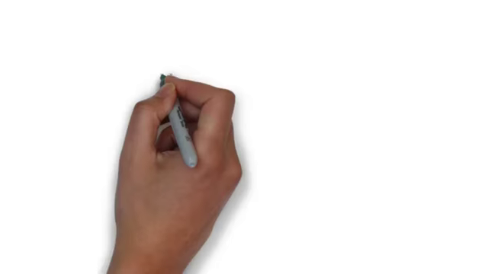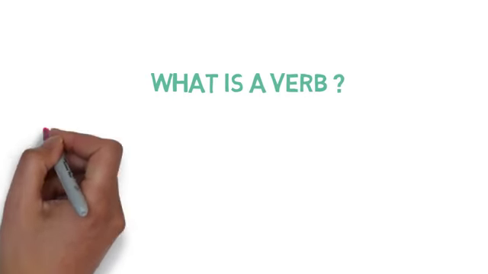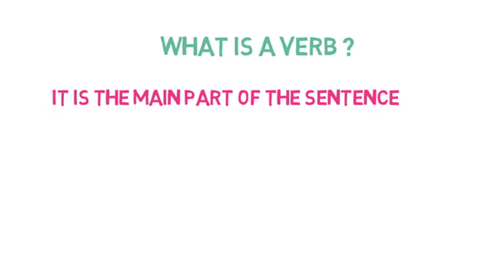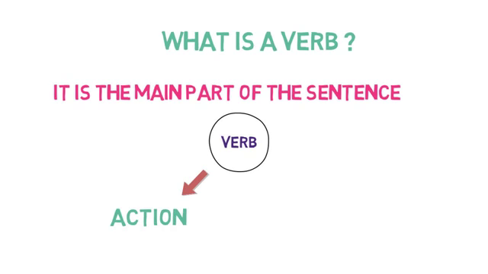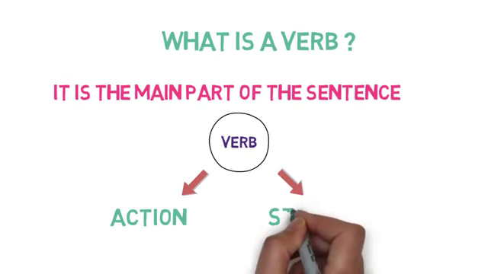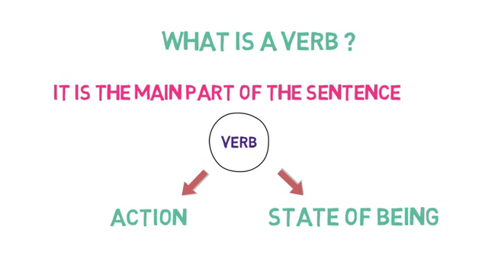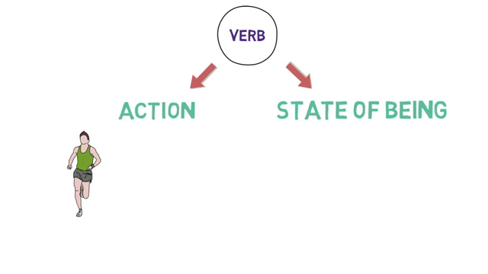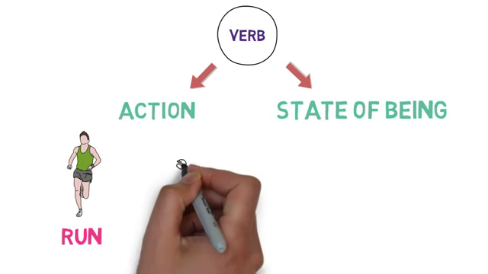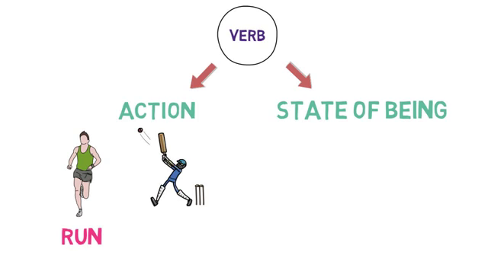So let's begin. What exactly is a verb? Verb is the main part of the sentence. Verb tells us 2 things about the subject: an action or activity performed by the subject, or a state of being of the subject. In other words, state or situation of the subject. Let me give you some examples of action verbs. What is this boy doing in this image? He is running, right? So, run is an action verb. What is this batsman doing? He is playing. So, play is an action verb.